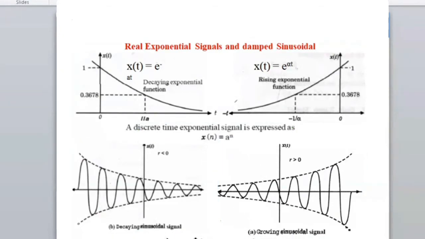And this is also a decaying sinusoid signal and a growing sinusoid signal. So this is kind of unstable. Slowly you can see that the magnitude has been coming down. Here the magnitude is slowly increasing.